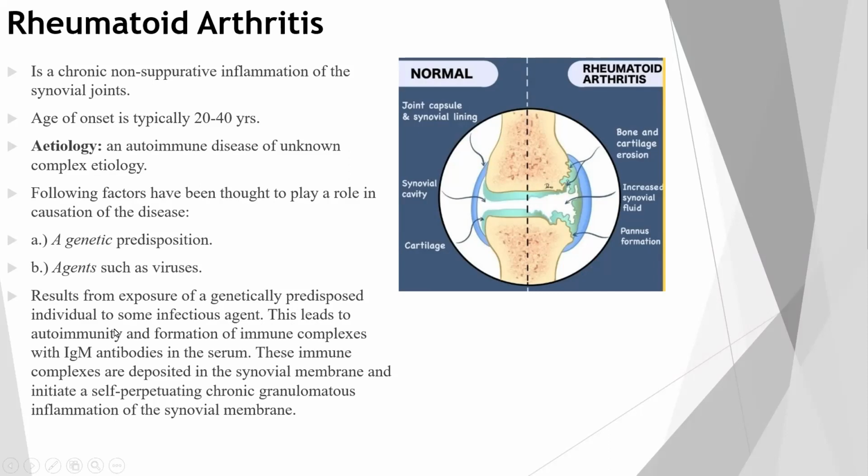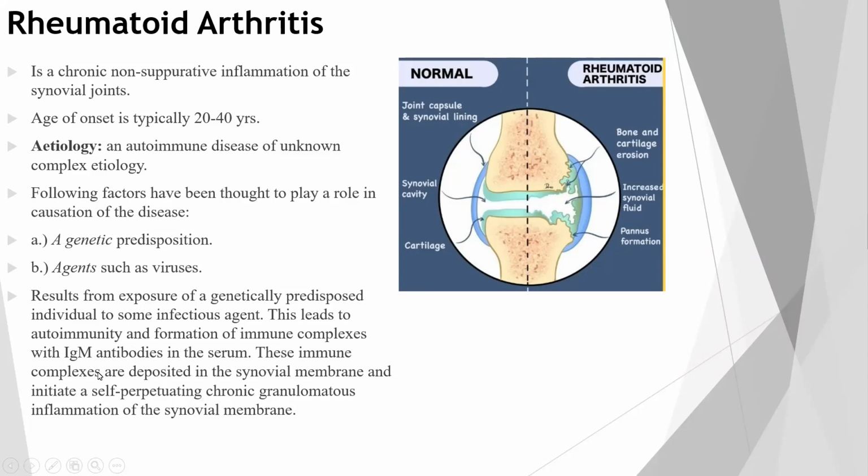This leads to autoimmunity and formation of immune complexes with IgM antibodies in the serum. These immune complexes are deposited in the synovial membrane and initiate a self-perpetuating chronic granulomatous inflammation of the synovium.